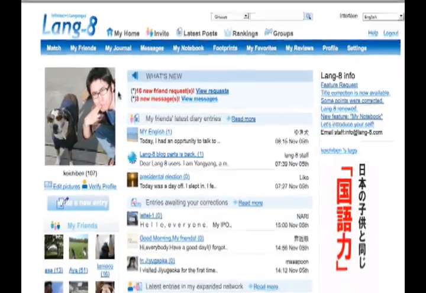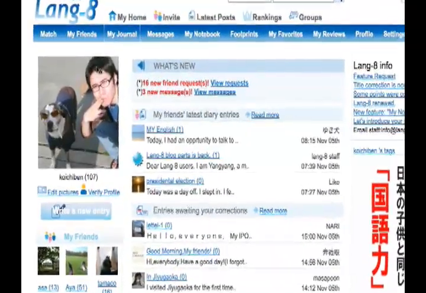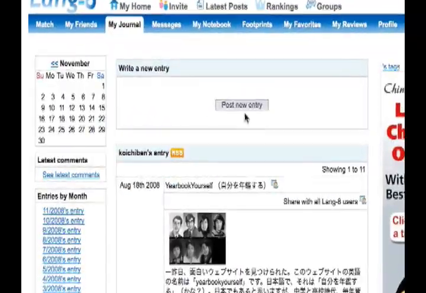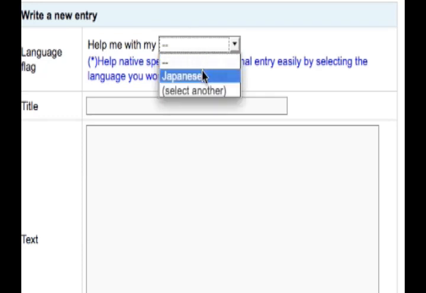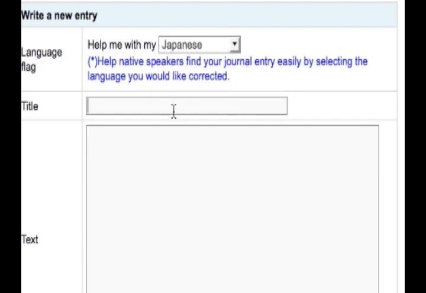So let's take a look at how this whole journal entry and journal correction thing works. So what we're going to do is check out the My Journal section. So let's click there. If you want to write a new journal, you just click on Post New Entry. Now, one of the cool little features here is the language flag, and this helps speakers find your journal entry more easily. So I'm going to choose Japanese. Then I'm going to put in my title, and I'm not going to actually write a real journal entry here.